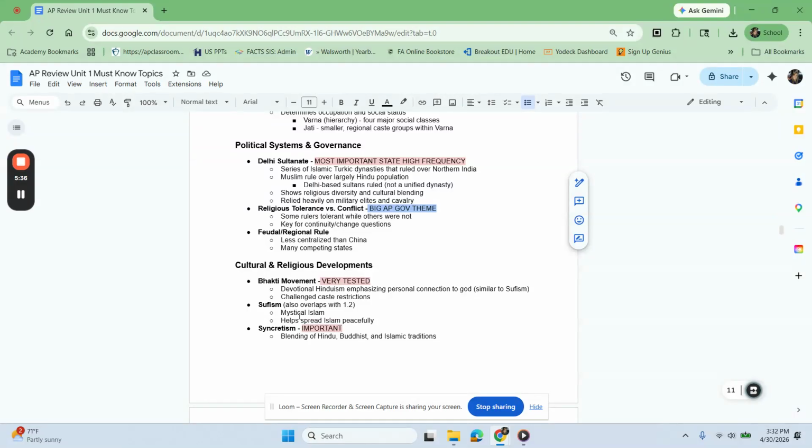Sufism, again, we see this overlap with 1.2. It was also this mystic Islamic movement. It helped to spread Islam peacefully. The same thing kind of happened with Hinduism and the Bhakti movement.